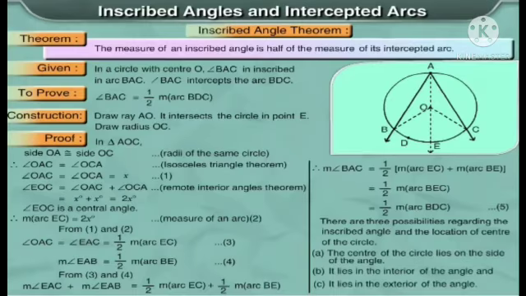The statement of inscribed angle theorem says that the measure of an inscribed angle is half of the measure of its intercepted arc.